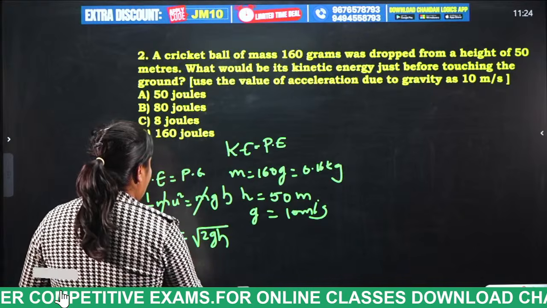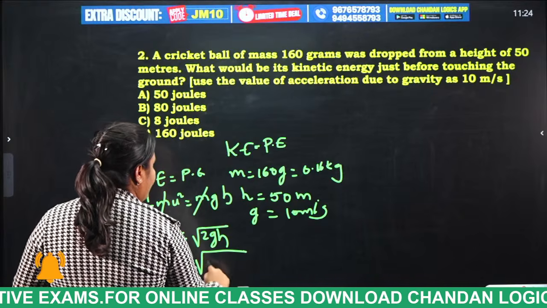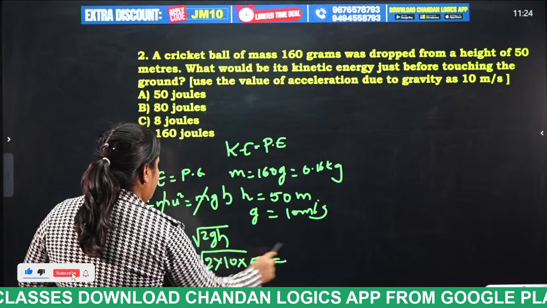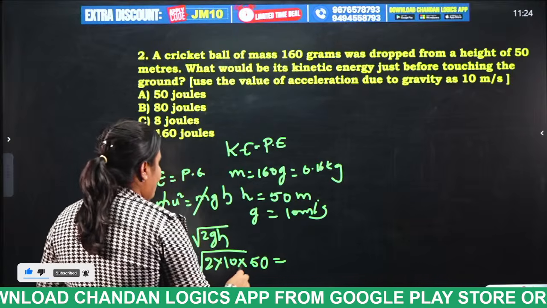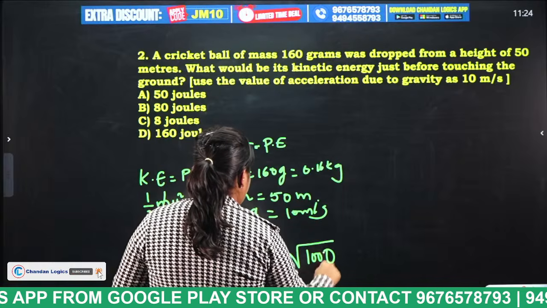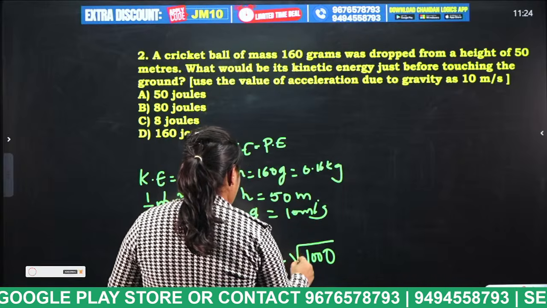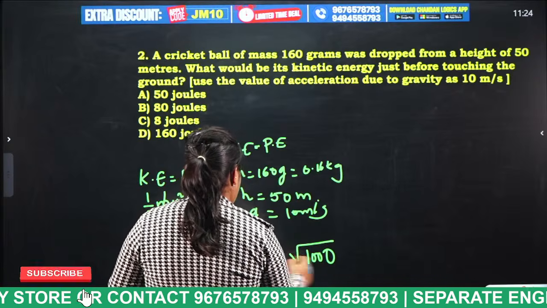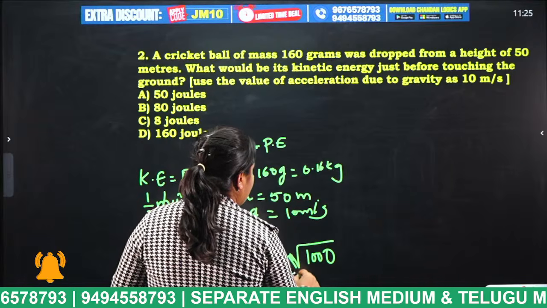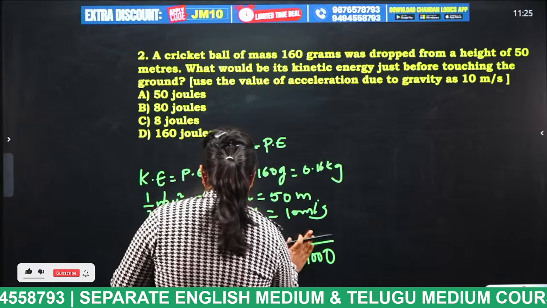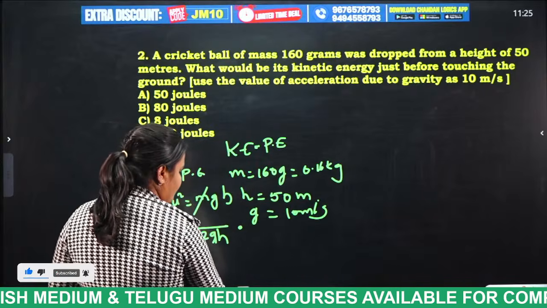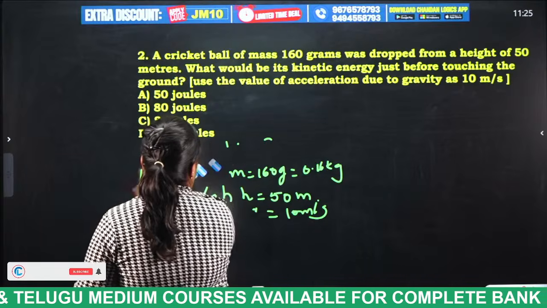That is equal to 2 into 10 into 50, where 50 is the height. So what is this, students? Under root 1000, that is equal to... So what you will get, students? Under root 1000 is nothing but... this is not the correct thing, wait a minute, students. So again I will solve it.